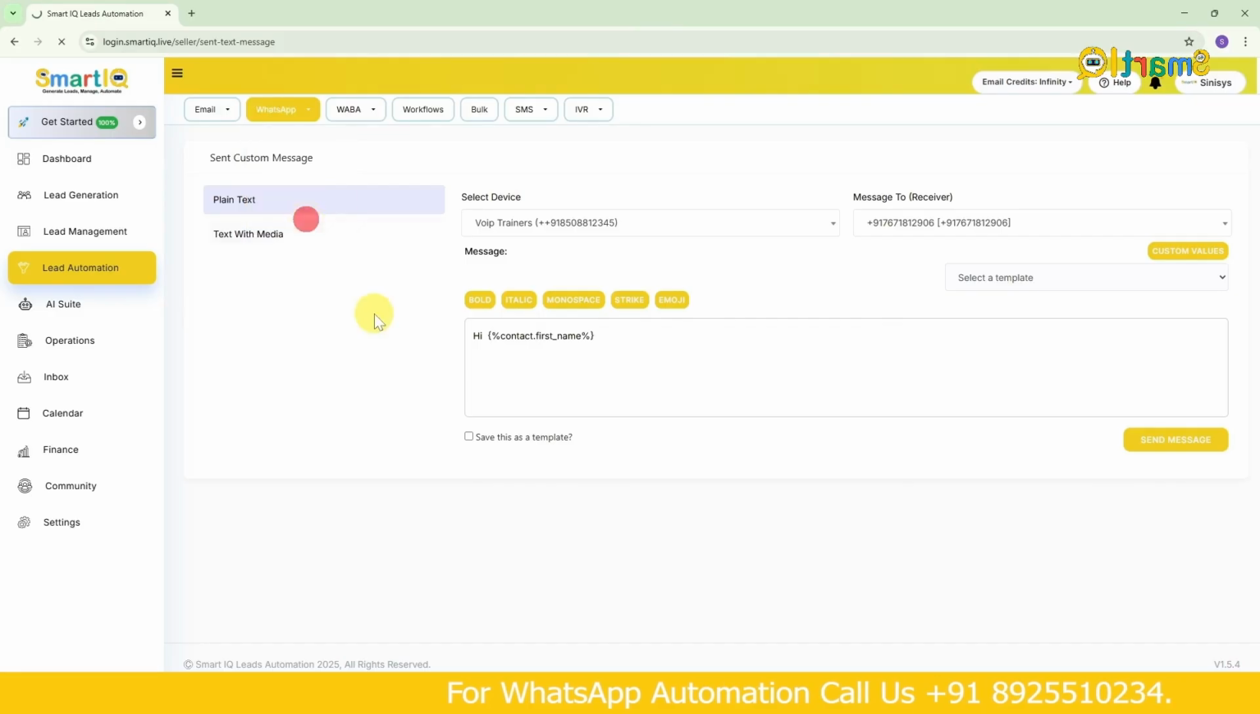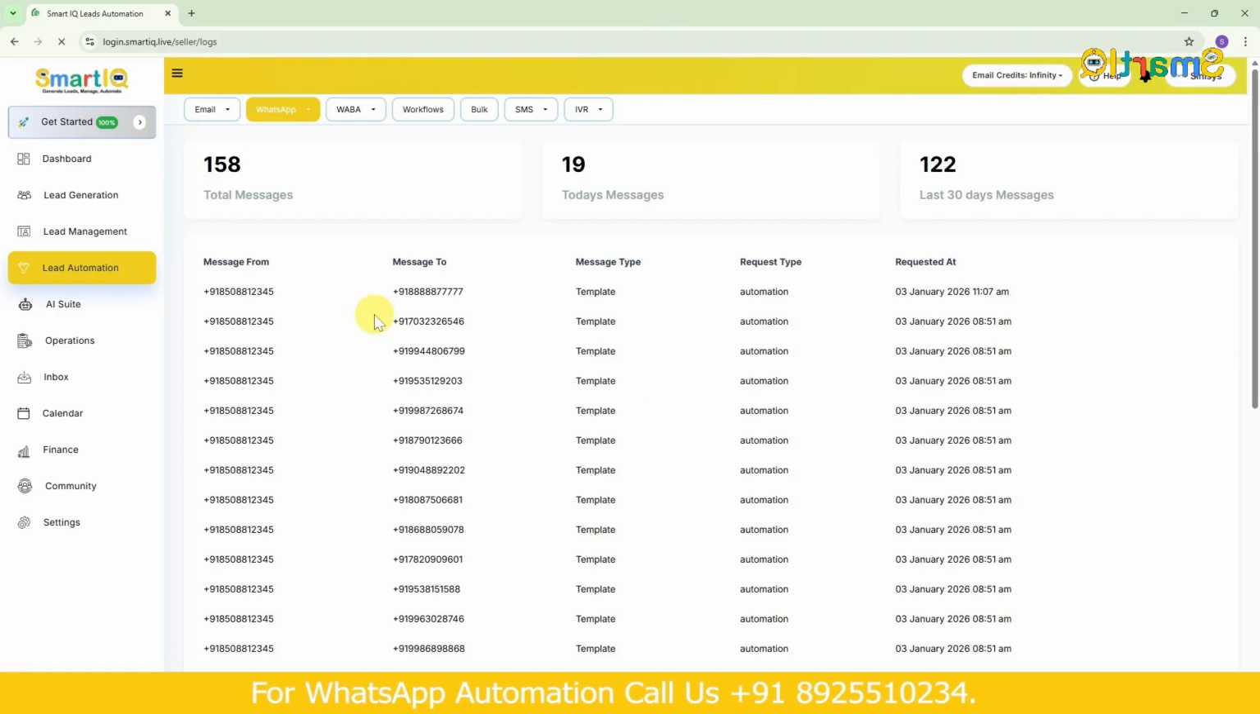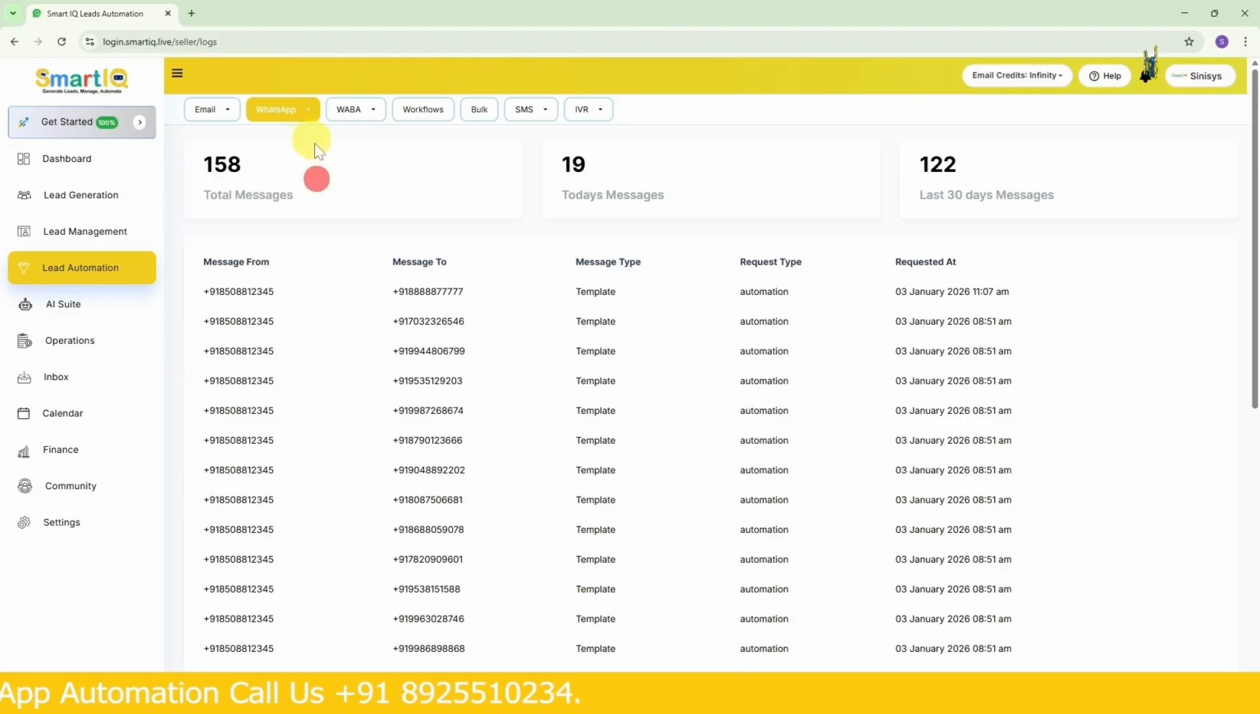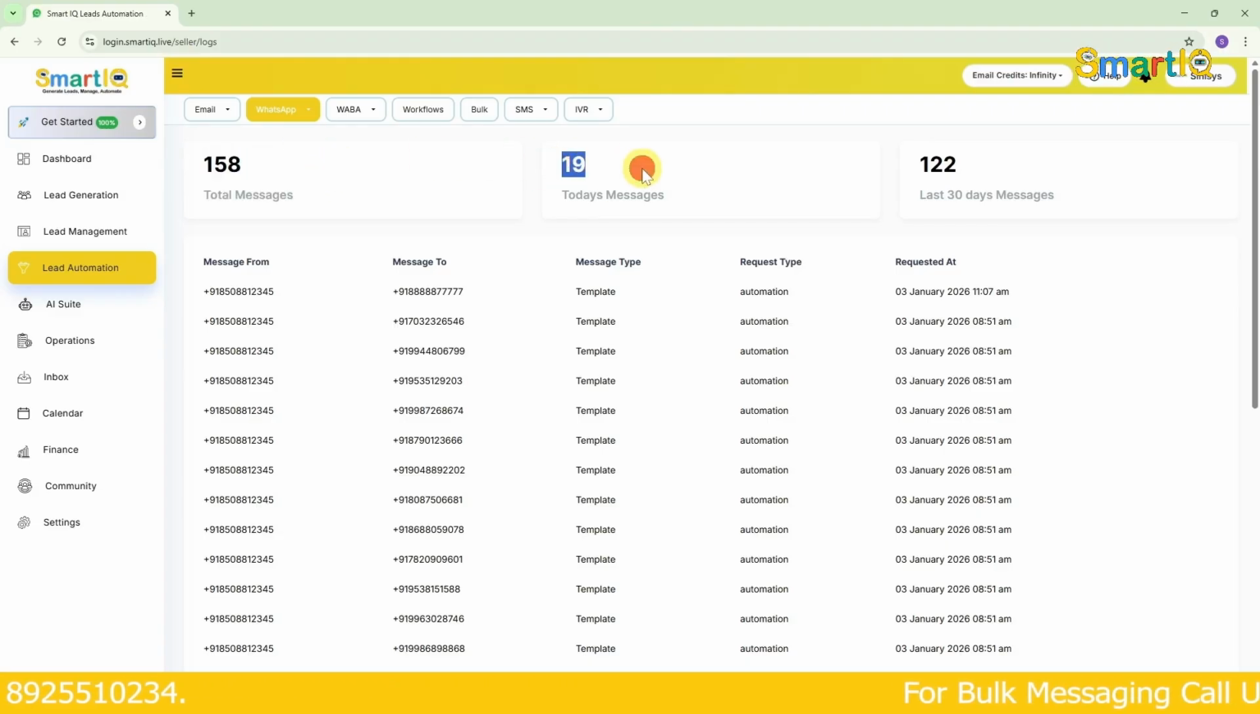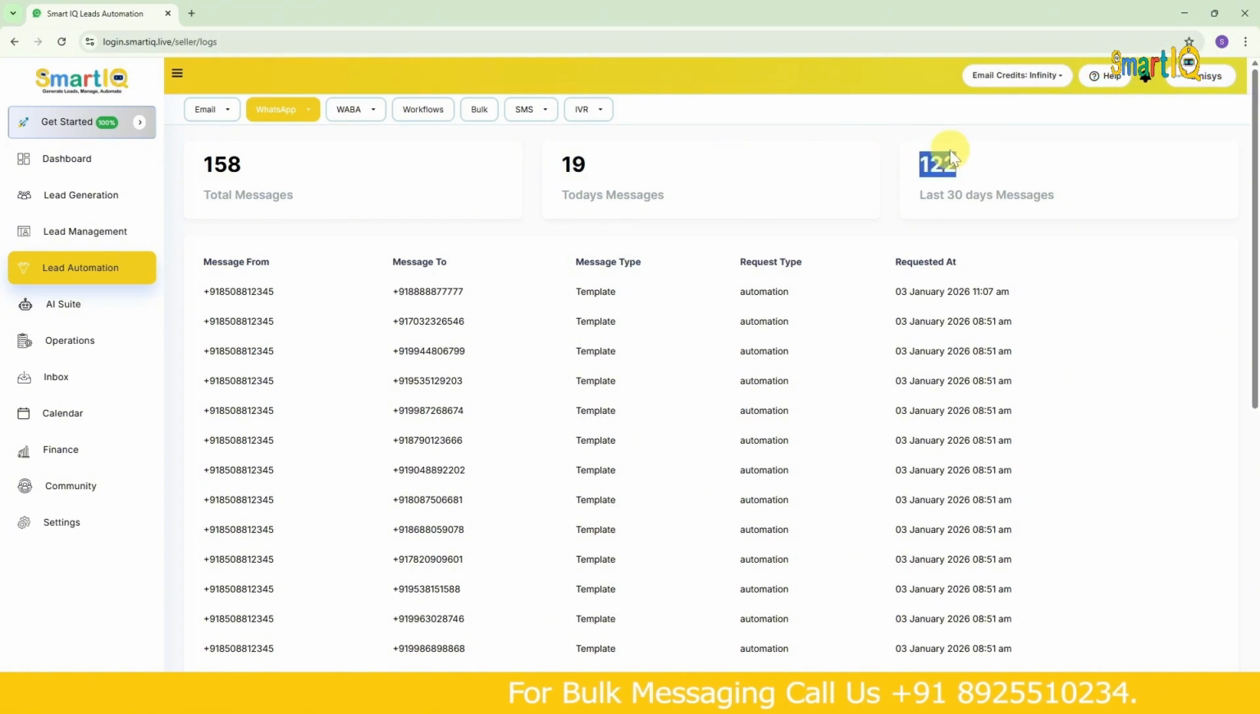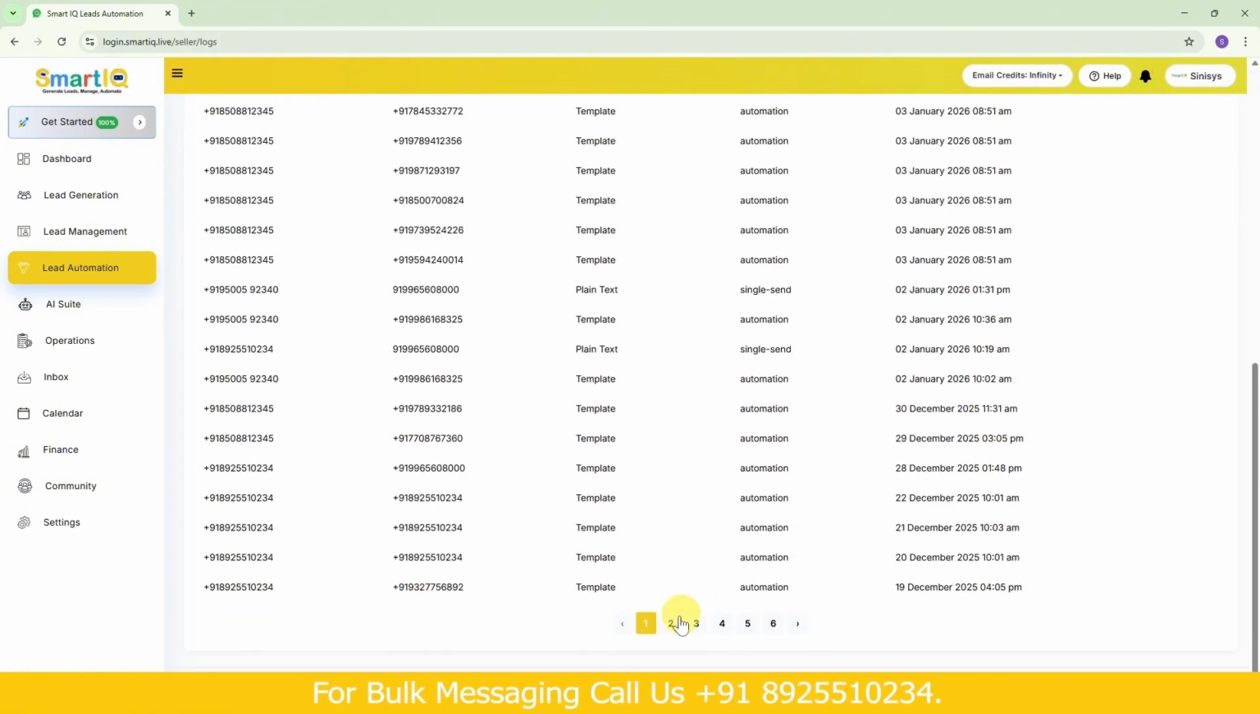This is single send. If you want to see the history, like how many messages we've sent in total, till now we've sent 158 messages using this WhatsApp. Through Smart IQ, today alone, we've sent 19 messages. In the last 30 days, we've sent 12,122 messages.